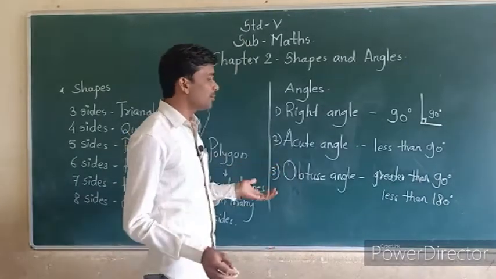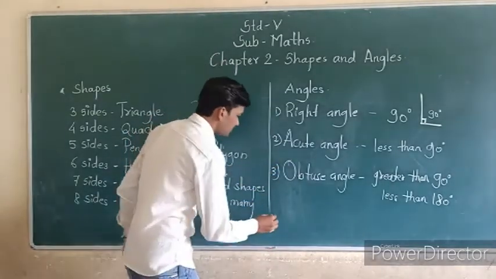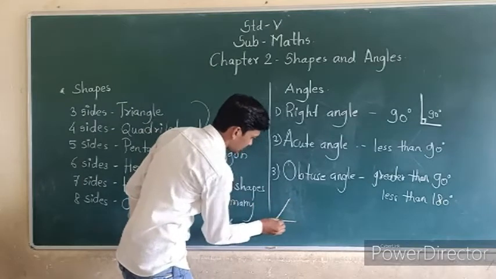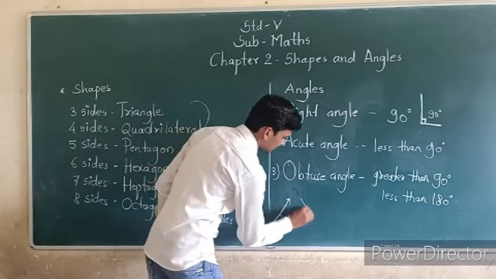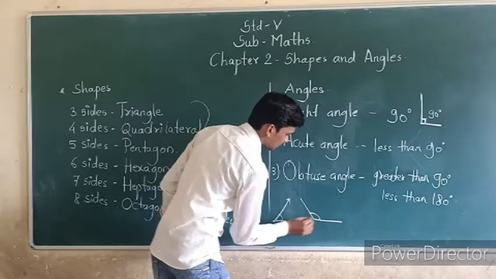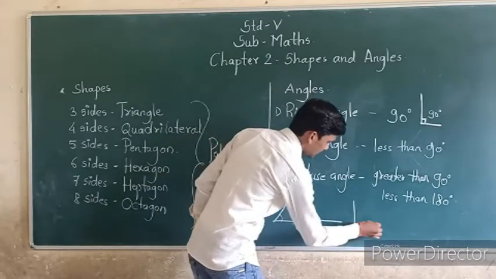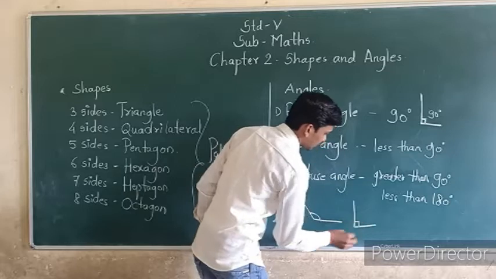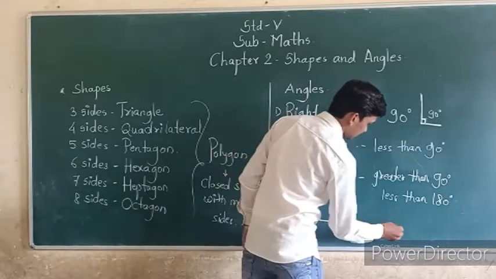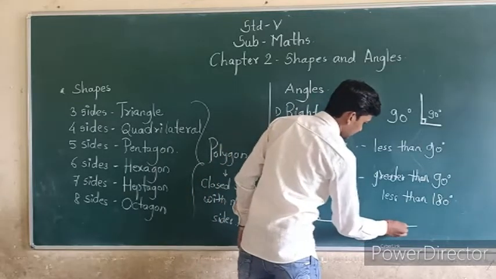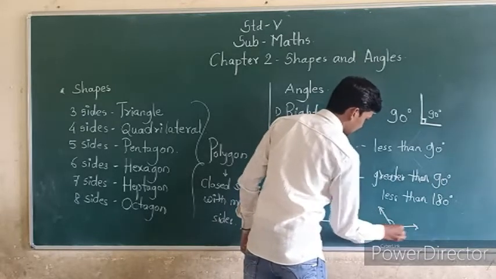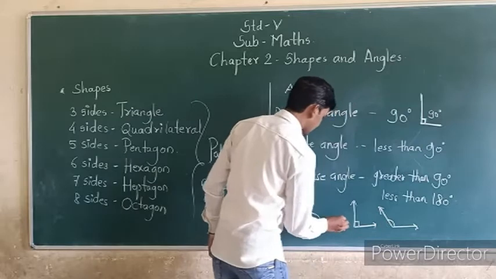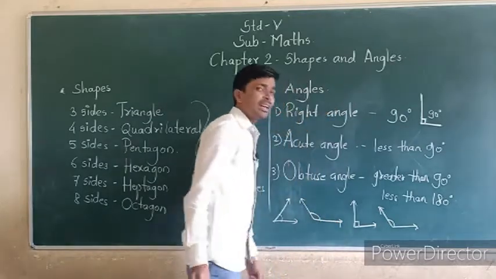I will draw some angles here so we can identify them.